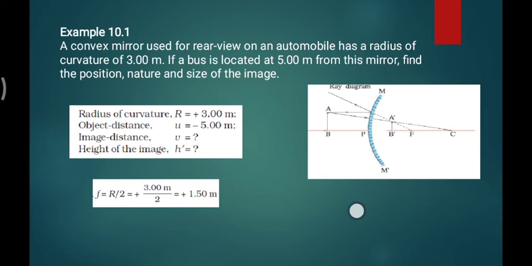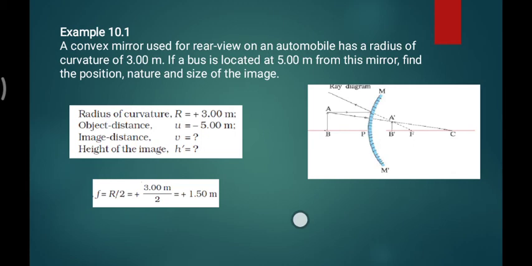But you have to take care about the sign during the examples. R is equal to plus 3, because the radius of curvature is 3 centimeter. Why are they taking plus? Because for the convex mirror, the radius of curvature is to the right of the pole, and this direction is positive, so that's why they are taking it positive.